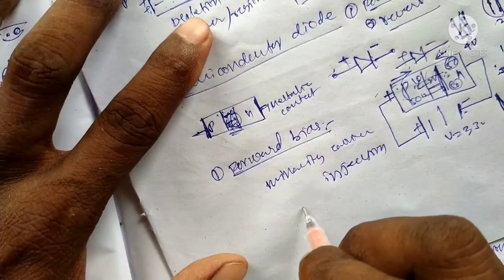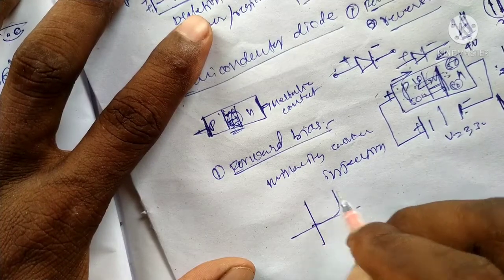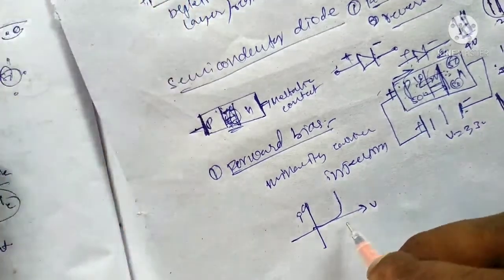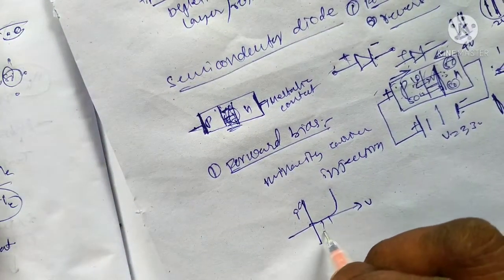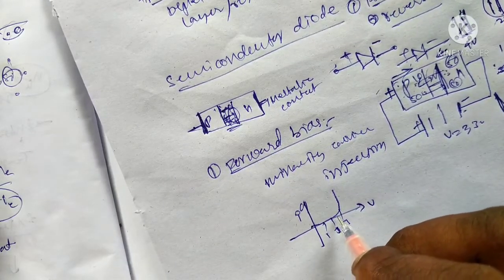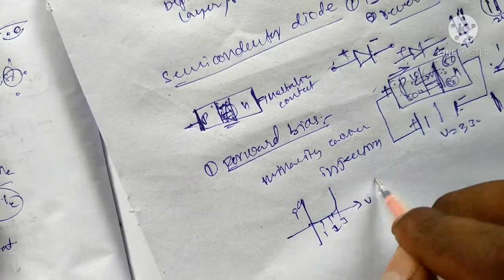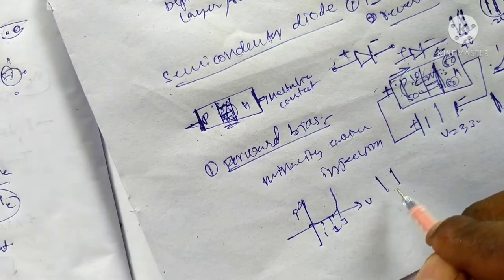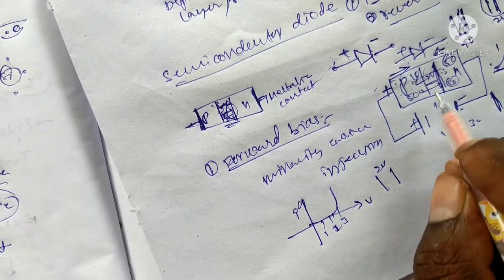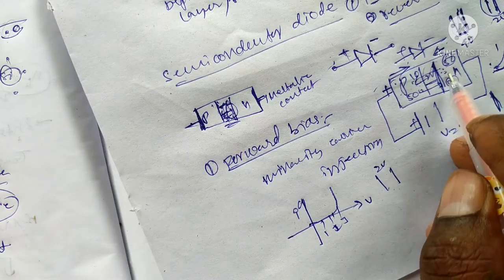The forward bias can also be explained with a graph like this, voltage versus current. As the applied voltage increases, 1 volt, 2 volts, 3 volts, up to 2 volts, suppose 2.5, the current will start. The depletion layer voltage is 2 volts. Below 2 volts, electrons do not come to the P side, and holes do not jump to the N side.